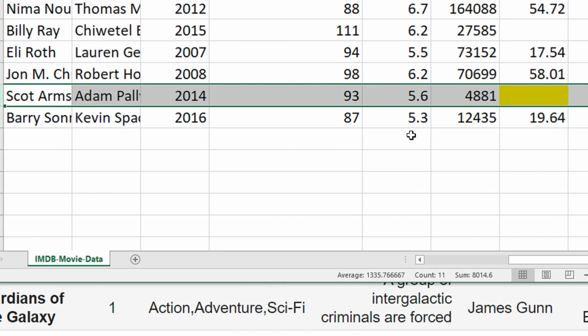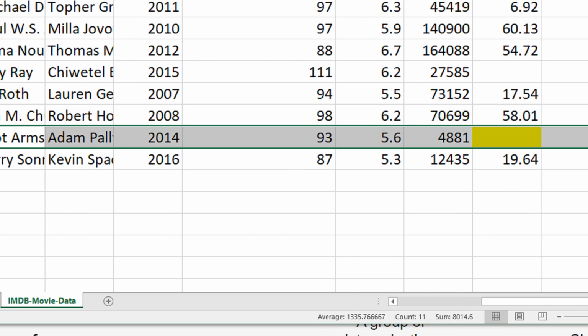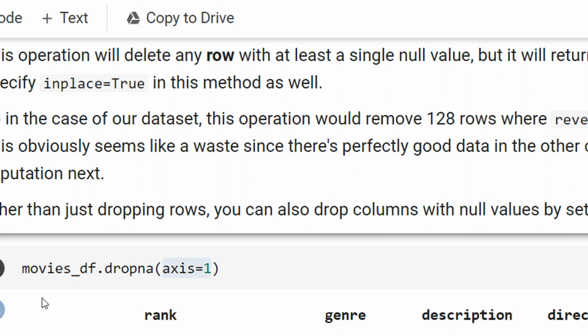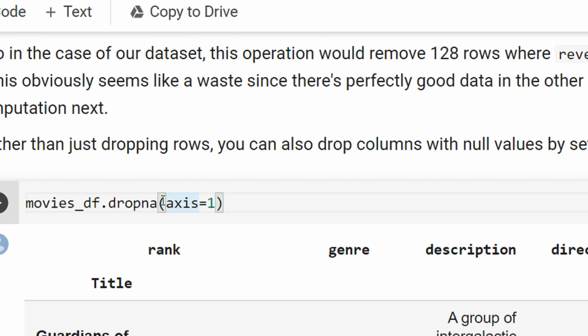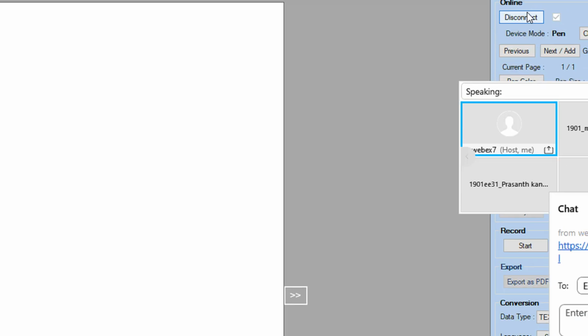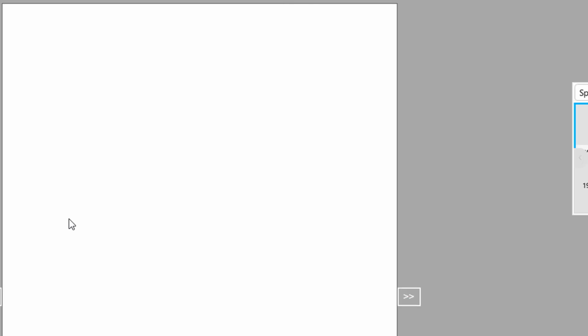For that, if you want to specify, there is an option called axis. Axis is equal to 1. So what happens in axis equal to 1 is this one. Let me just show you how to remember this. Our normal coordinate geometry goes like this: this is x-axis and this is y-axis. So when I say axis is equal to 1, basically this implies the y-axis.